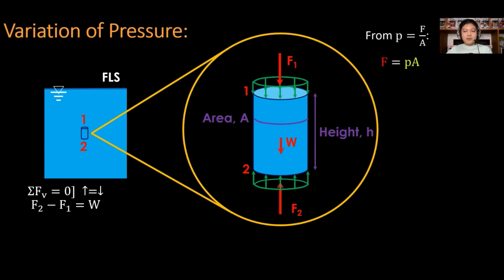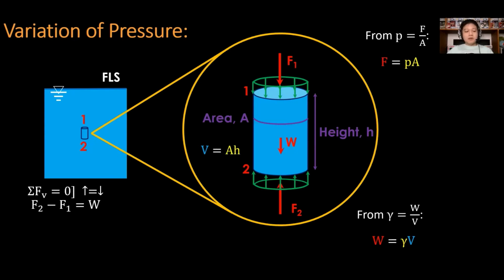From the equation of pressure, that is P equal to F all over A, cross multiply A, thus F is equal to P times A. And from the equation of unit weight, that is gamma equal to weight all over volume, if we cross multiply volume, we have the equation for weight as gamma times volume. And our next interest is, what is this volume? The volume of our sample prism is equal to the area of the cross section multiplied by the height of that prism.